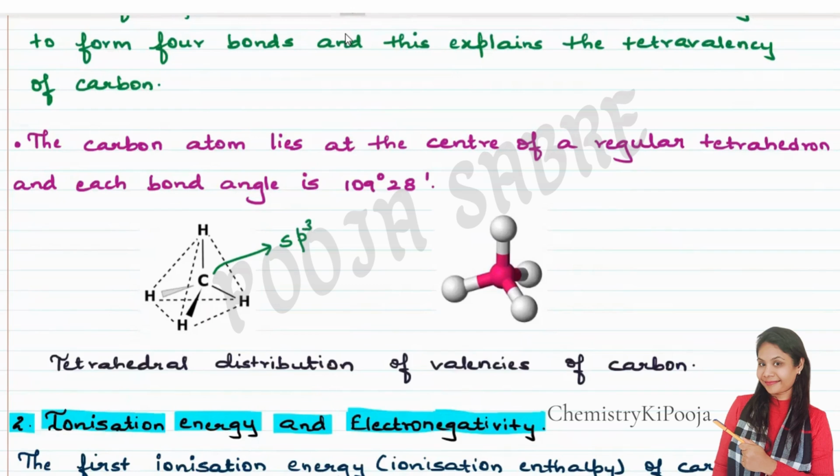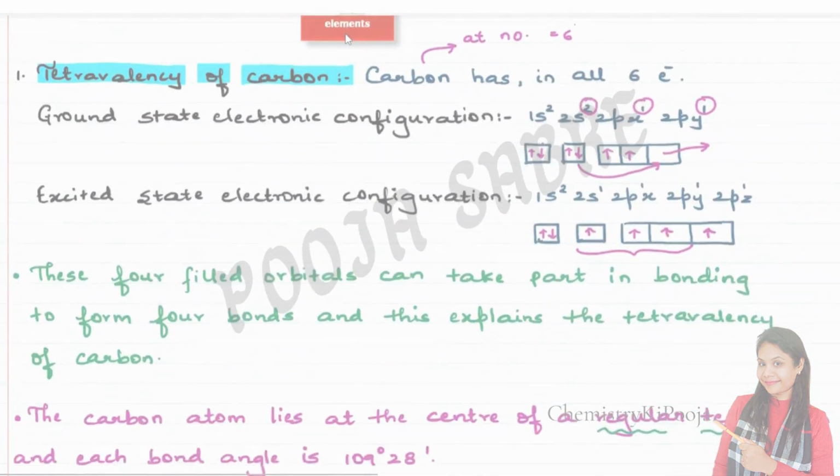The entire topic of hybridization I have explained in the inorganic chemistry course, in the chapter chemical bonding. Here, sp3 means the total number of bonds will be 1s and 3p, total 4 bonds. There are 4 bonds on this carbon, and that is why carbon shows sp3. In chemical bonding we have studied that whichever is sp3 hybridized shows a regular tetrahedral structure, and the bond angle is 109 degrees 28 minutes. So this is the simple information related to tetravalency of carbon.